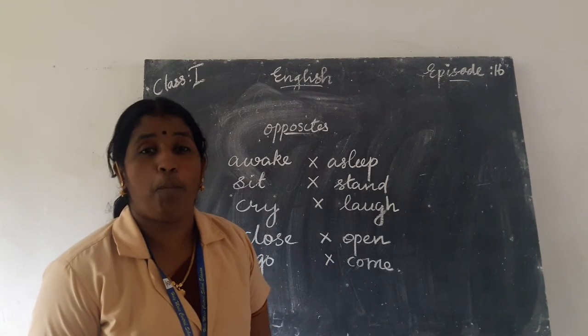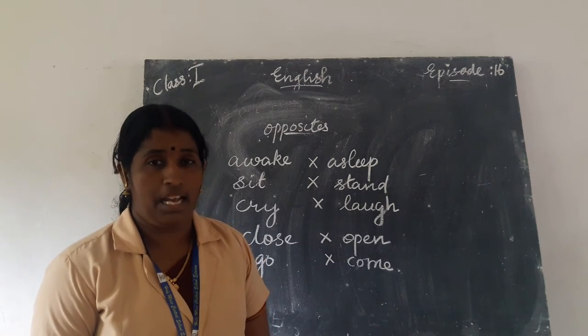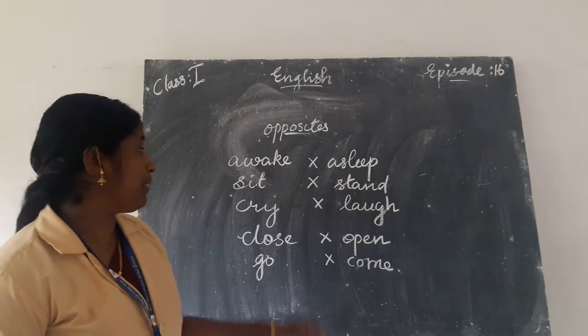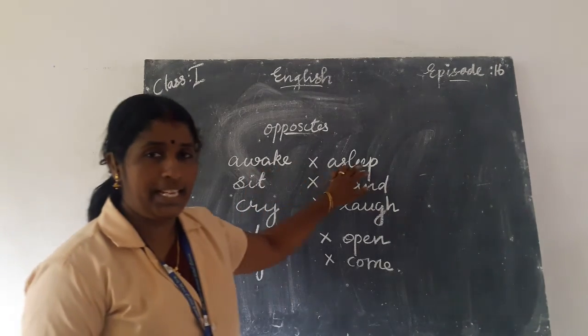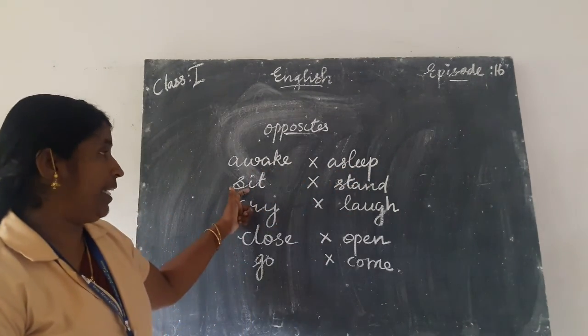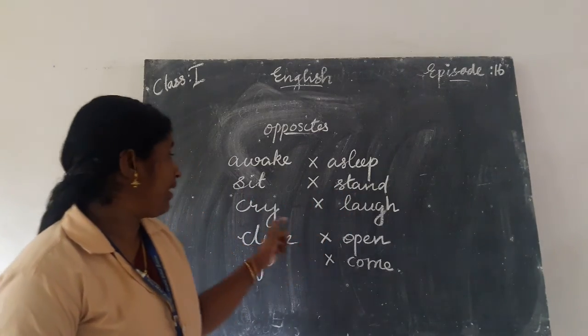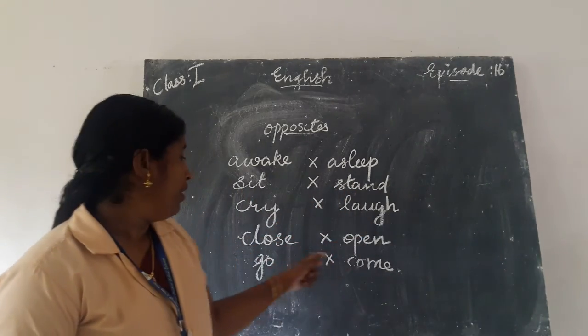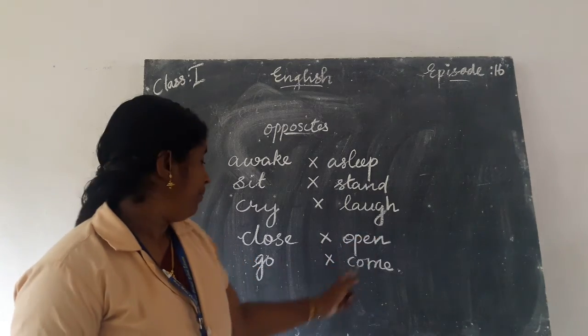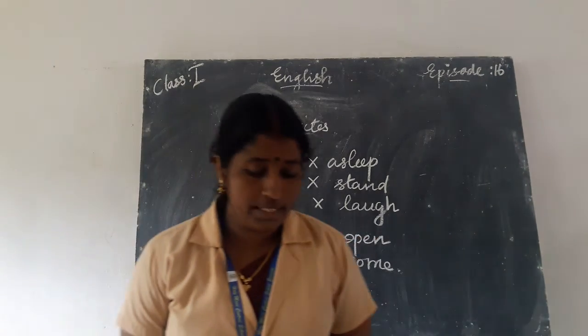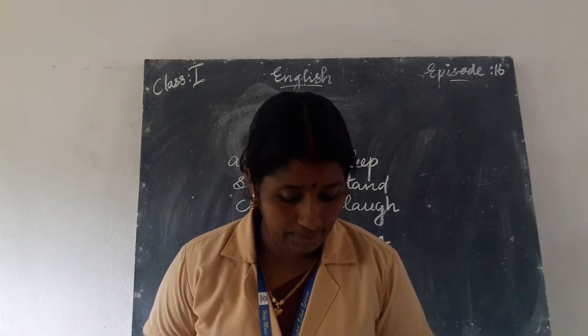These are the opposite words we studied in this chapter. Which are the opposite words? Awake, asleep. You say with me. Sit, stand, cry, laugh, close, open, go, come. These are the opposite words we studied.